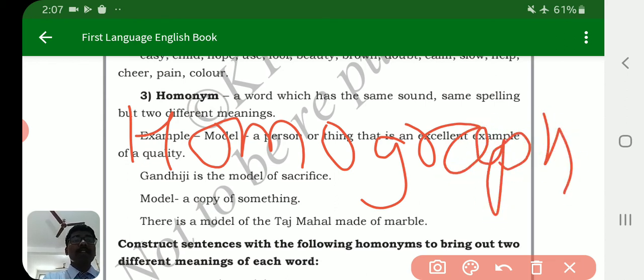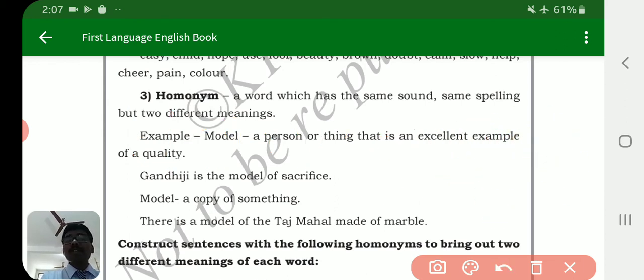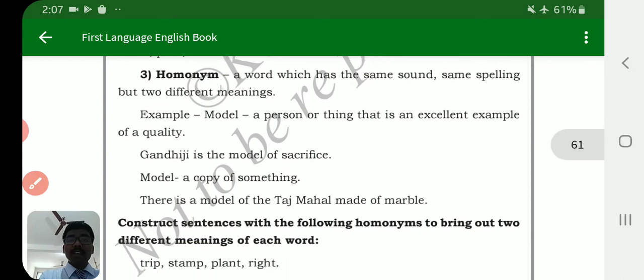There are homophones also, students. What is the difference between homograph and homophones? Someday I will explain it, but we are learning homograph. The words have the same sound, same spelling, but the meaning is different. So this is called that.